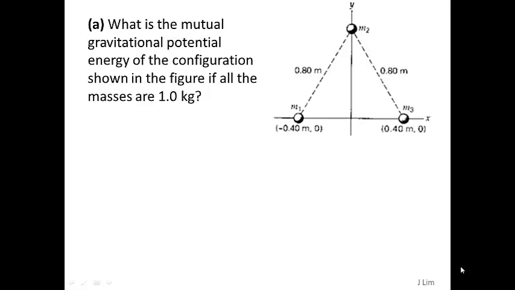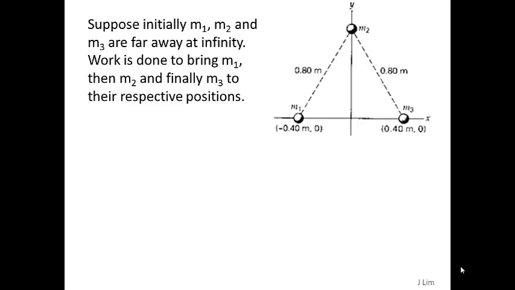What is the mutual gravitational potential energy of the configuration shown in the figure if all the masses are 1 kg? Now suppose initially M1, M2 and M3 are far away at infinity. Work is done to bring M1, then M2 and finally M3 to their respective positions.